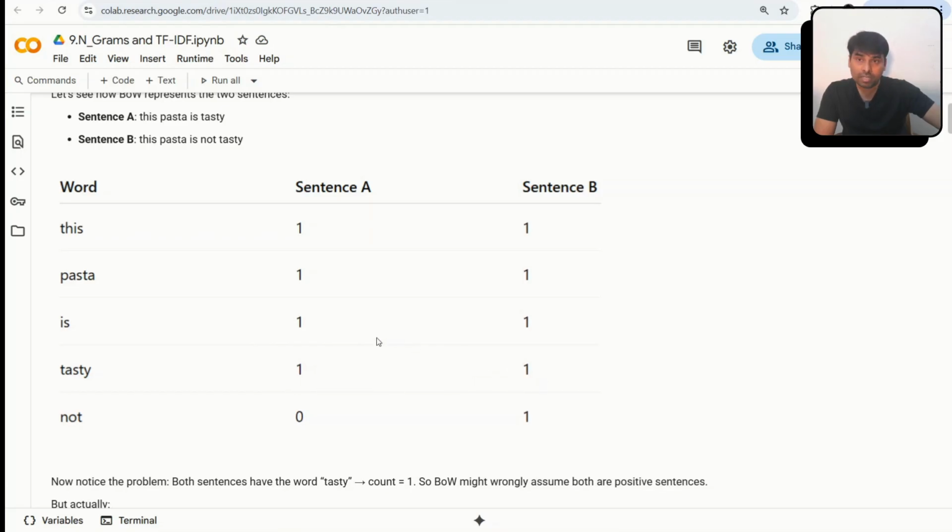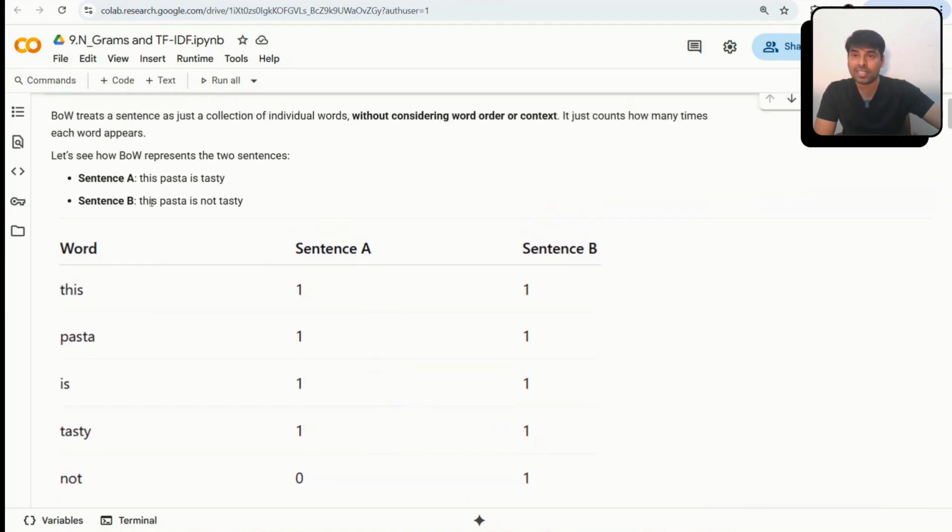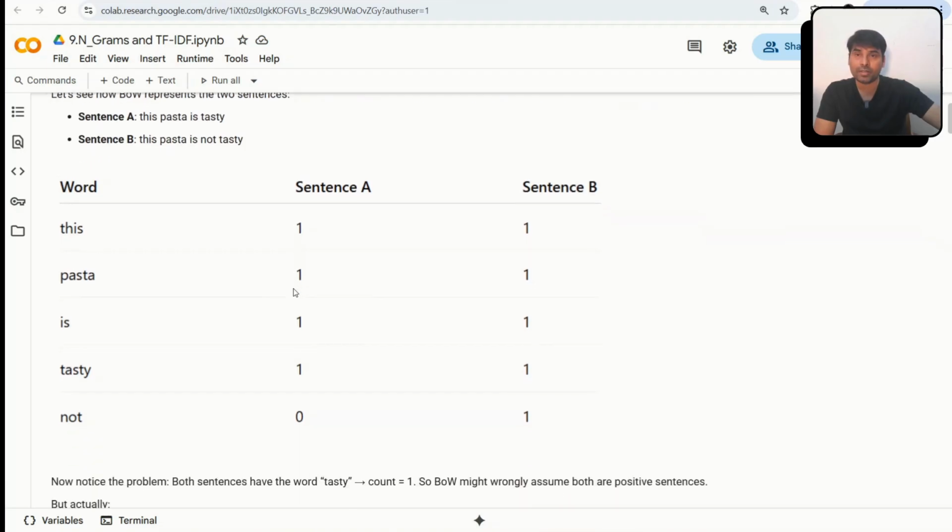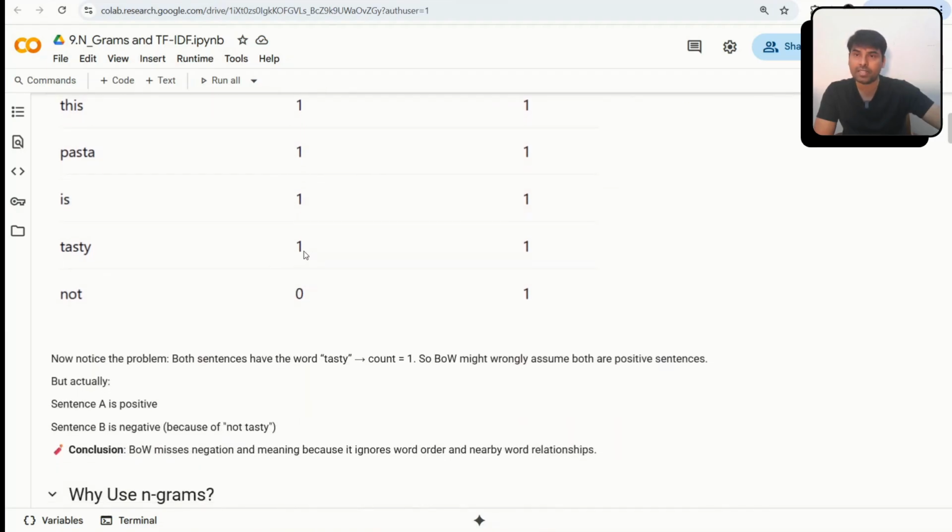So my model will consider that "this pasta is tasty" and "this pasta is not tasty" are both positive sentiment, because pasta is coming in both sentences, and tasty is also coming in both sentences.